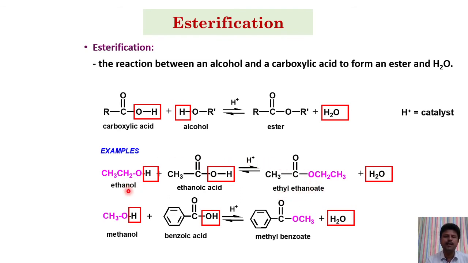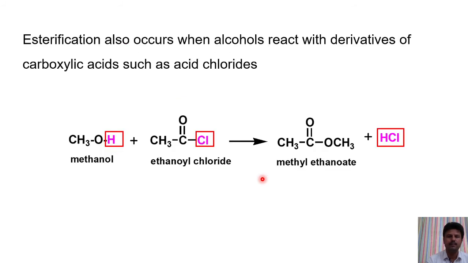Here H plus will be removed from ethanol and OH minus can be eliminated from ethanoic acid. Generally, methyl alcohol is more reactive in esterification than ethyl alcohol. When the carbon chain increases, alcohol reactivity decreases in esterification. Likewise, one more reaction: when alcohol reacts with acyl chloride, here we have taken methanol and ethanoyl chloride, it gives methyl ethanoate.